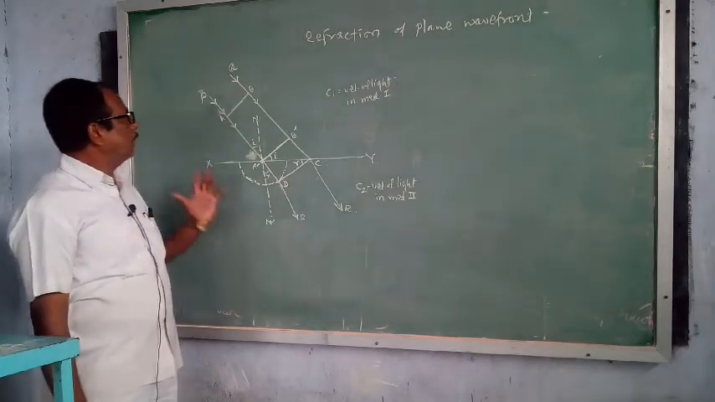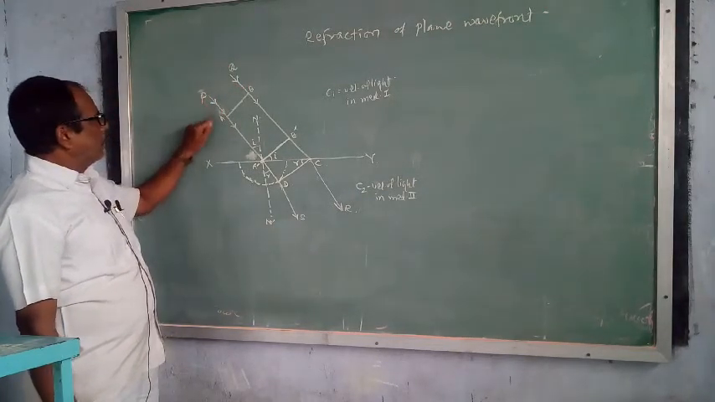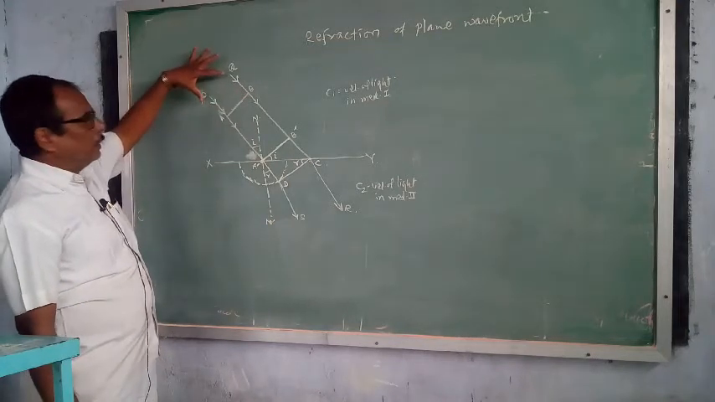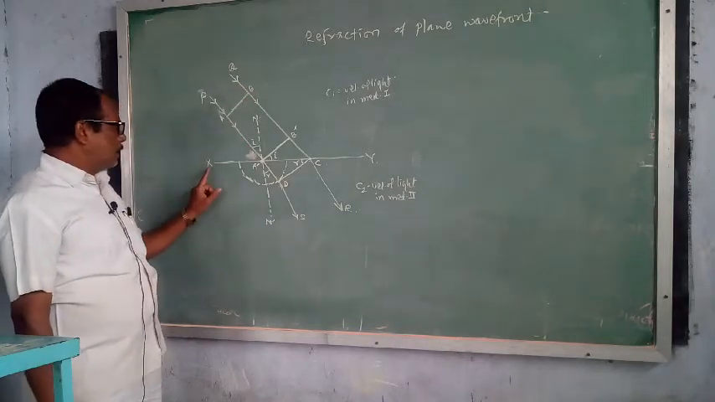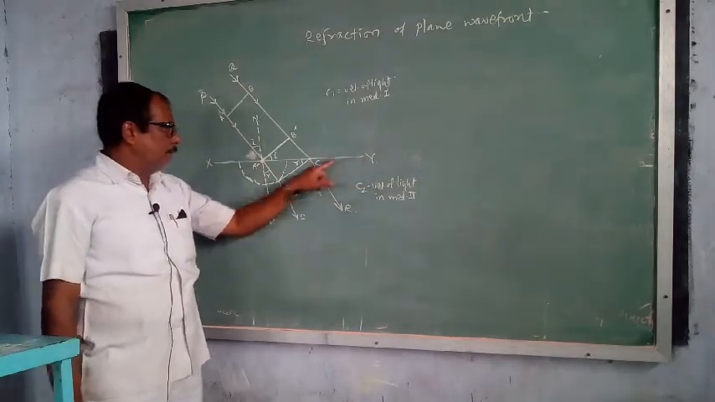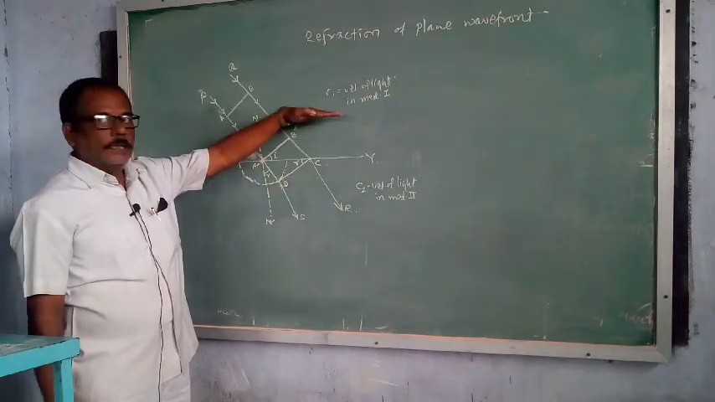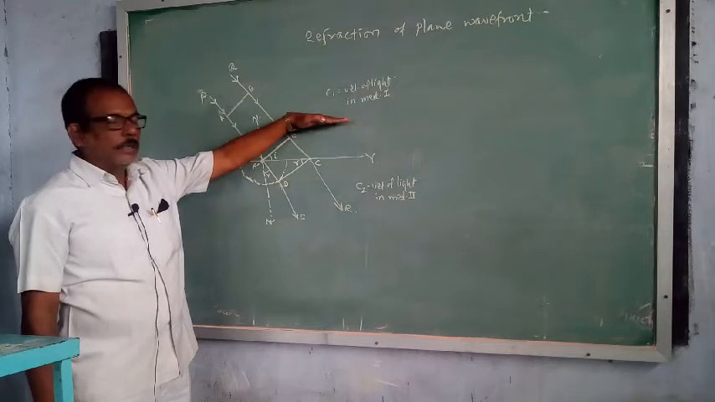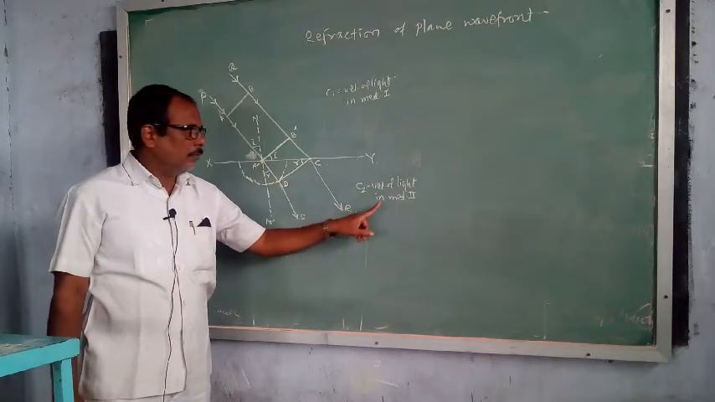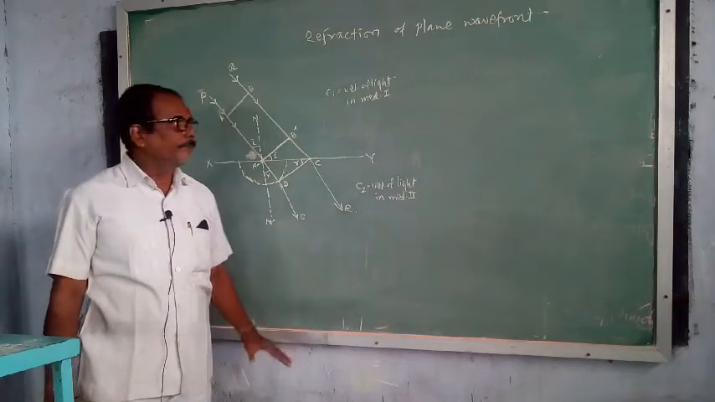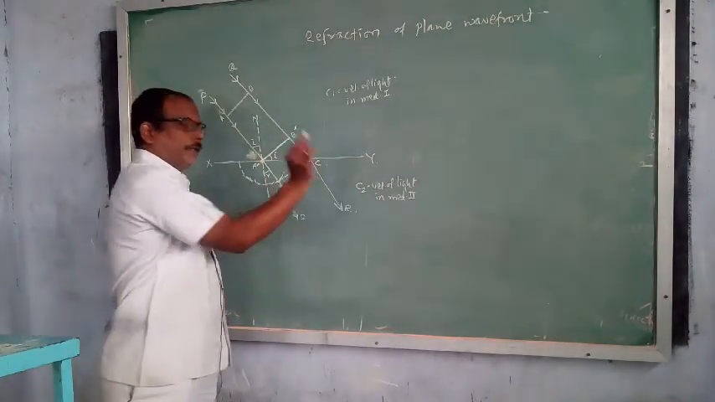What is the meaning of this diagram? This is a plane wavefront AB bounded by rays PA and QB. This wavefront is obliquely advancing towards a boundary XY. XY is the plane surface separating the two media. The upper side is medium 1, say, or rare medium, and below the boundary there is medium 2, or we can say denser medium. So this is the boundary separating the two media, rare medium and denser medium.